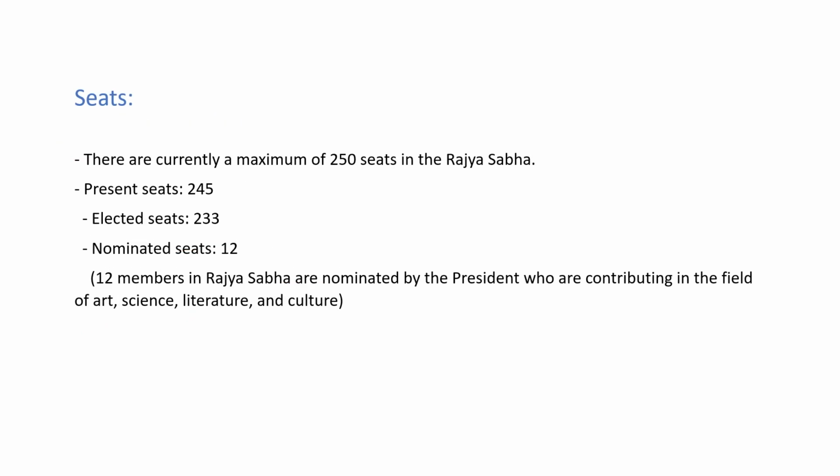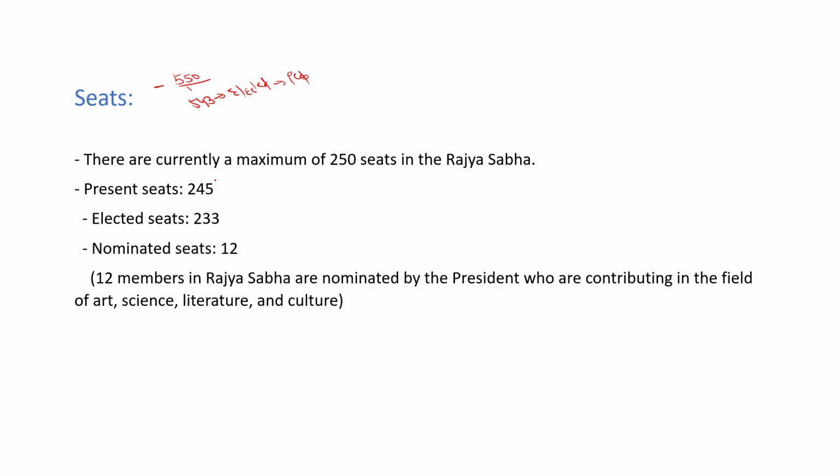How many seats are fixed for Rajya Sabha? As we discussed in Lok Sabha, there are a maximum of 550 seats in Lok Sabha. I am talking about Lok Sabha. There are a total maximum of 550 seats in Lok Sabha, out of which 543 are present seats which are directly elected by the people of India.